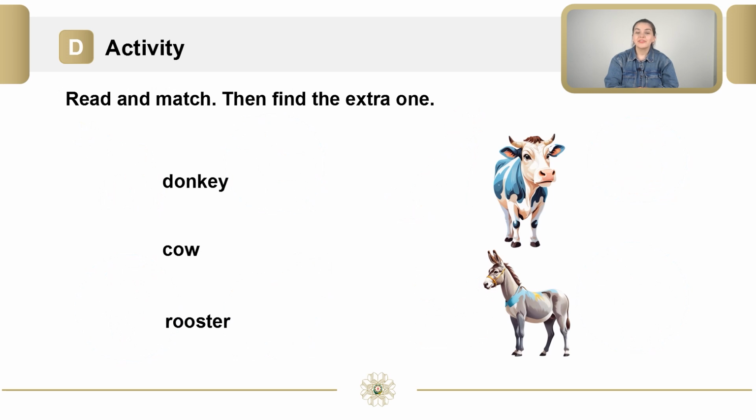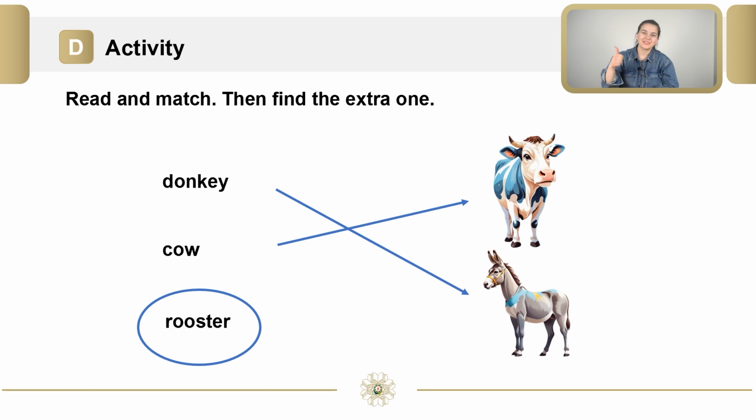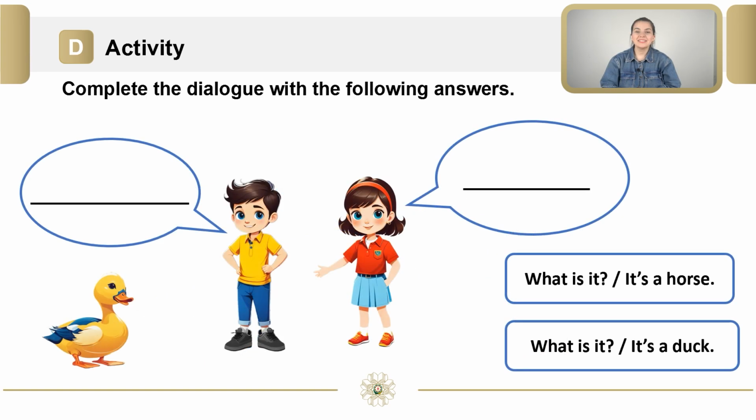Let's move on to the next activity. Read and match, then find the extra one. Pause the video and try to find the correct answers. It's time to check. The first one is donkey. The second one is cow. So the extra one is rooster. Fabulous.